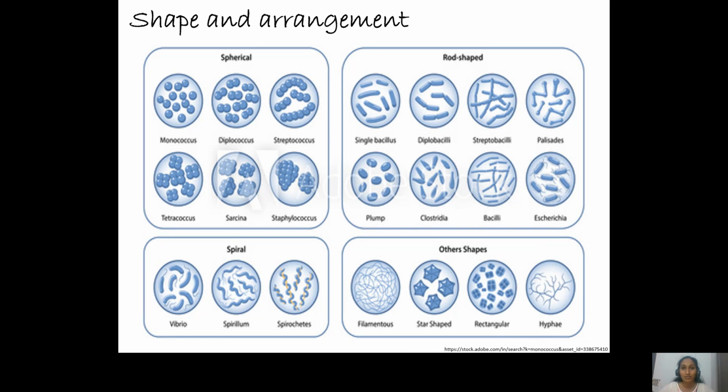And there are also bacilli which appear in the form of spirals, or in the form of comma shaped bacteria. Vibrios are a very good example of comma shaped bacteria, while spirilli and spirochetes are examples of spiral bacteria. They have a spring-like shape.